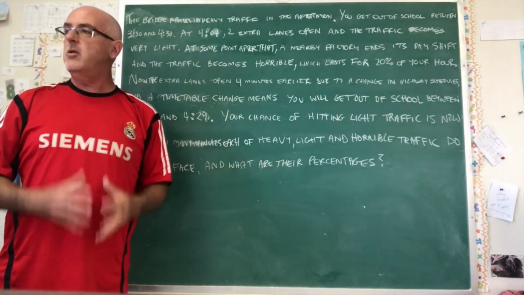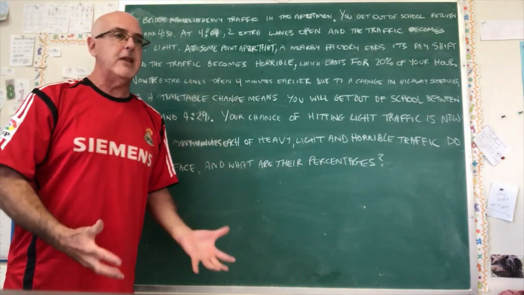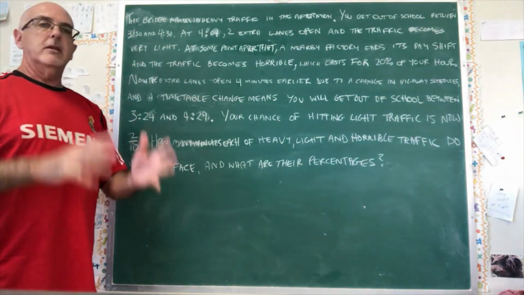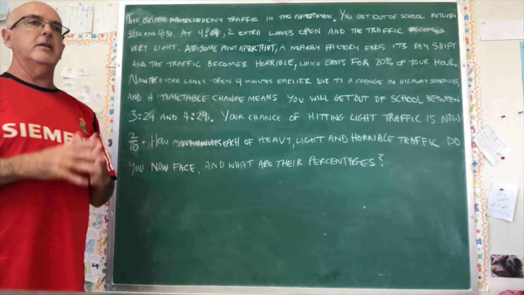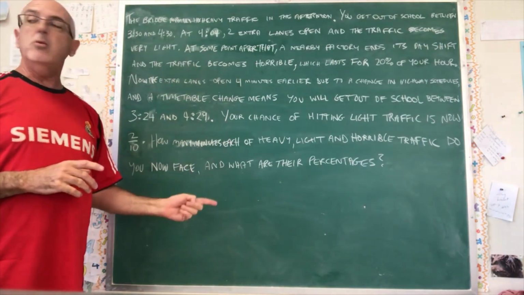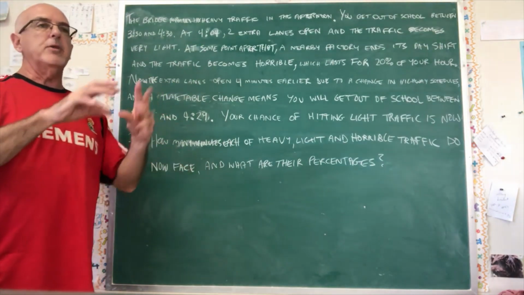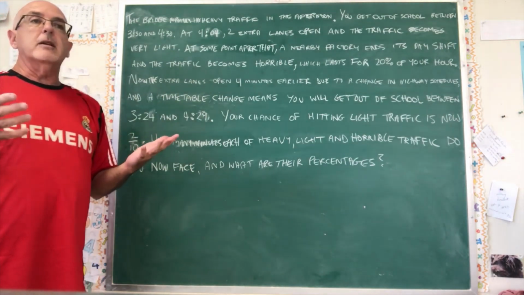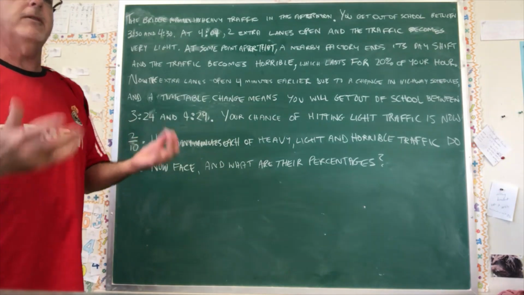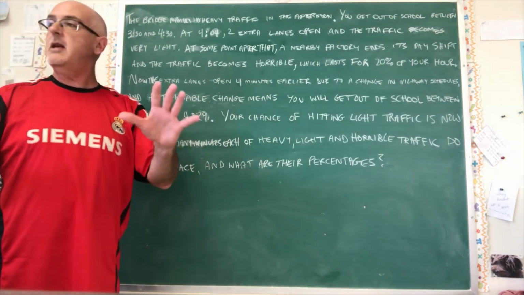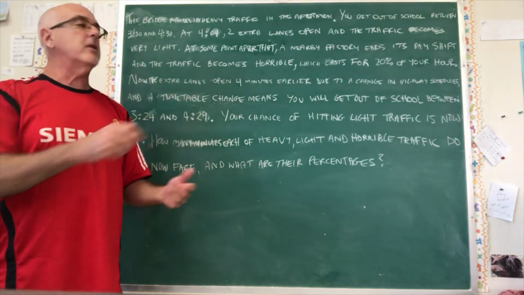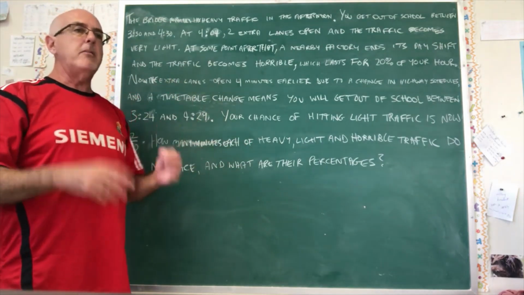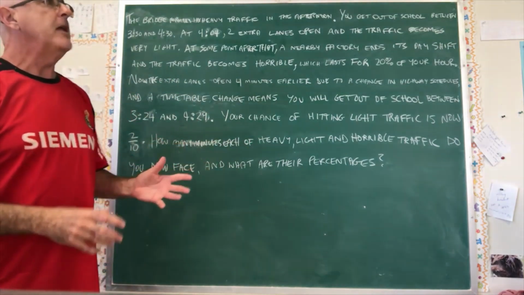This is a horrible, horrible question that's asking for a whole bunch of things. What are we going to do to answer it? The approaches are, the student who wants to just figure it out is able to get a sprinkling of marks, a few marks. They'll get full marks if they can justify everything they figured out, but most students can't do that. They're really weak, so they just write down answers and they don't explain where they got them, and the mark's going to be bad. So I'm not recommending that strategy.